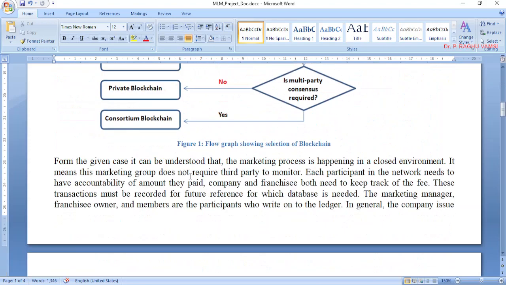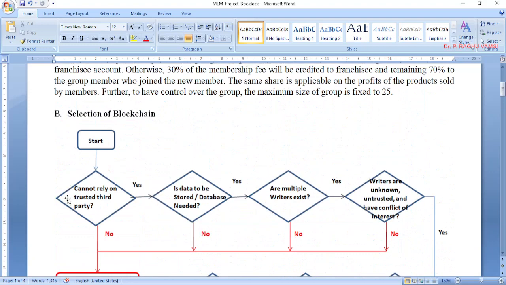So here the explanation: if you look at the given case, it can be understood that the marketing process is happening in a closed environment. It means this marketing group does not require a third party to monitor. Therefore, this particular condition becomes yes. So we are moving on to the next condition.